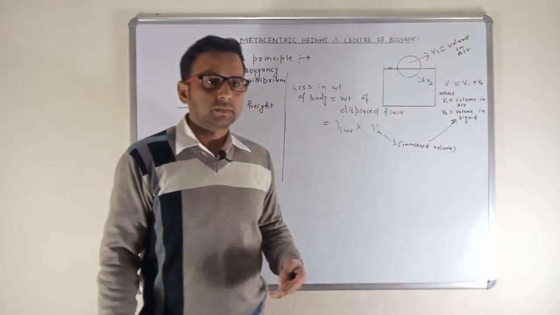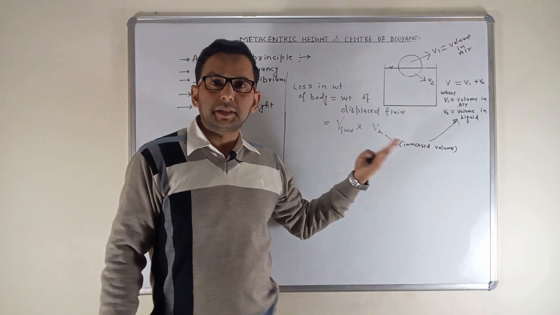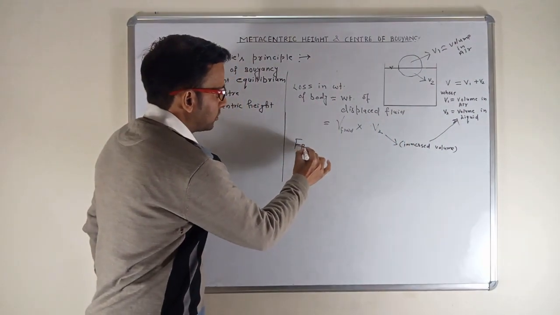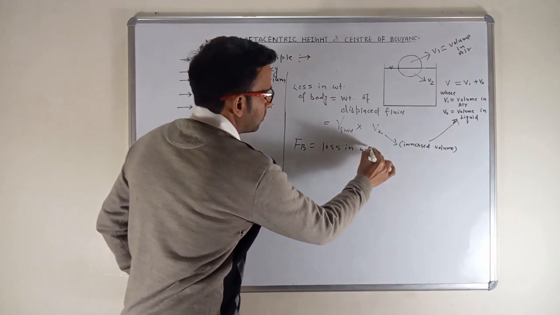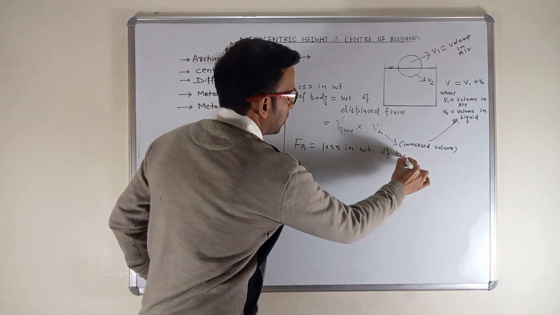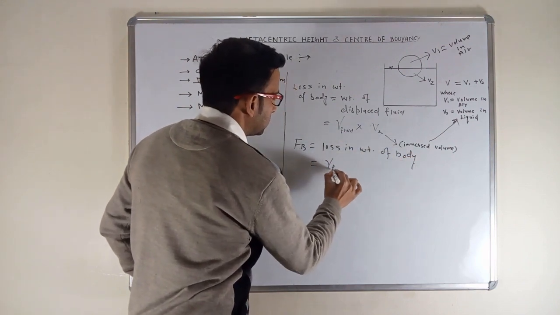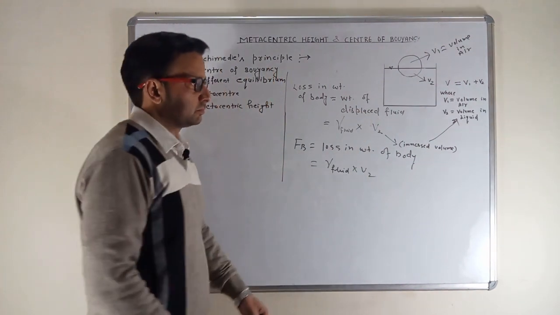In other words, we can say this loss in weight of the body is nothing but the buoyant force. So buoyant force is equal to loss in weight of body, that is gamma fluid times immersed volume.